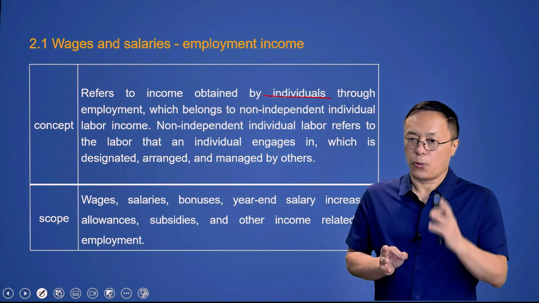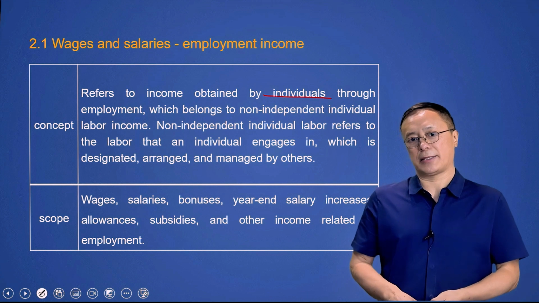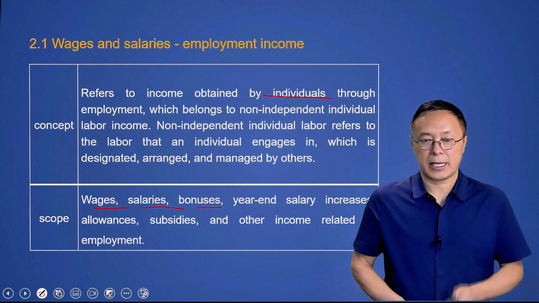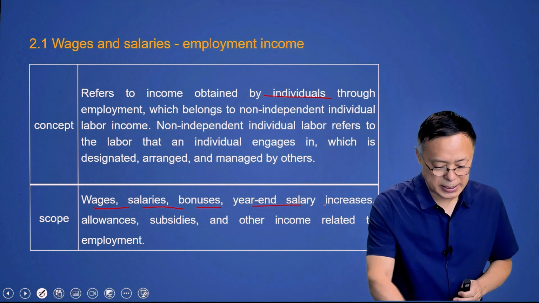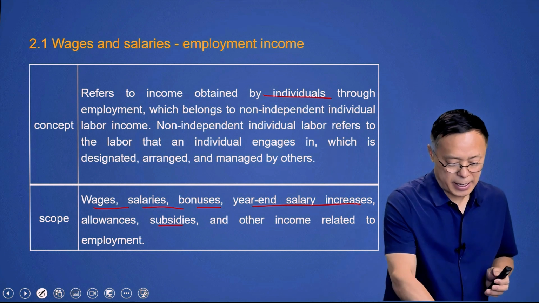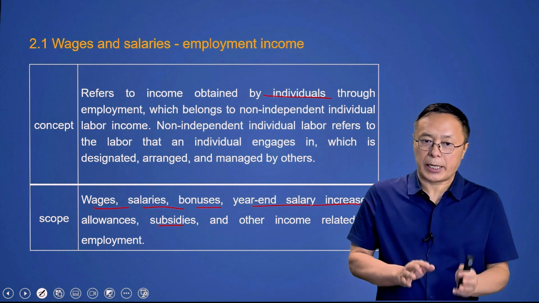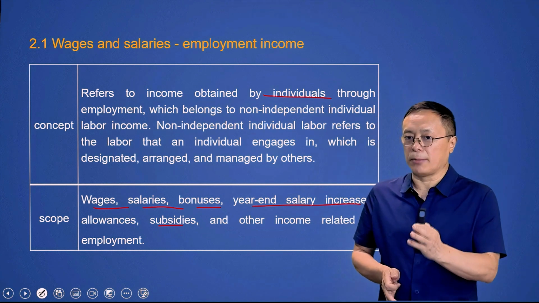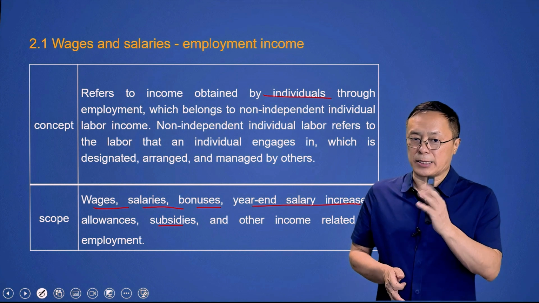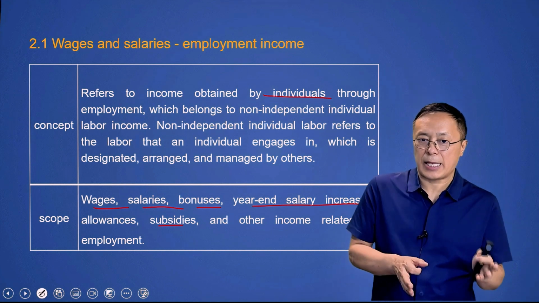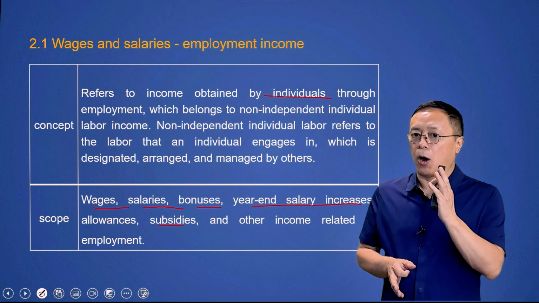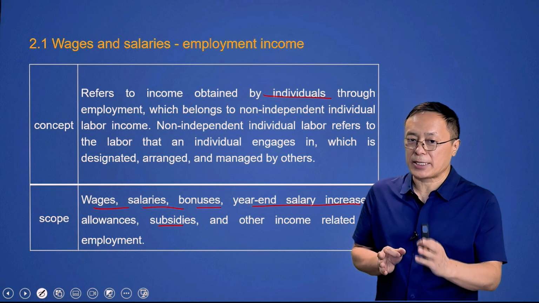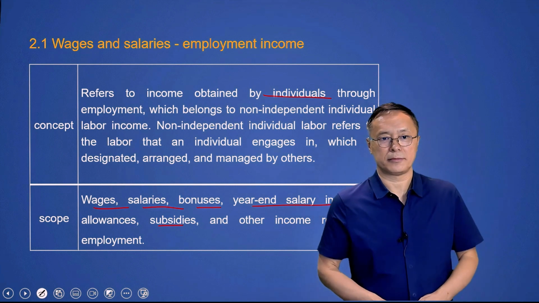So let's have a further look. What's the scope of wages and salaries? The scope is wages, salaries, bonuses, year-end salary increases, allowances, subsidies, and other income related to employment. So, even if the name of an income does not include the words salary or wages, as long as it is essentially income of a salary nature, it should be included in the scope of wages and salaries.